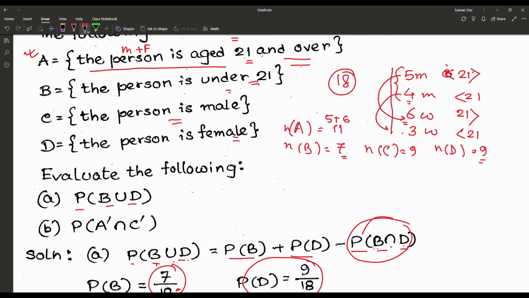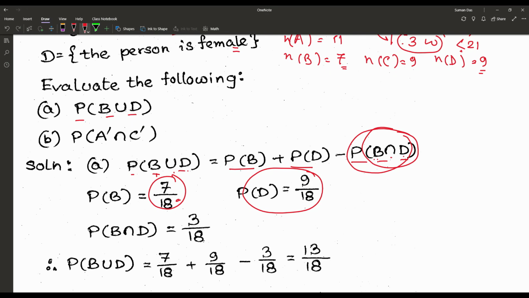The female persons under 21 give us 3W, that means 3 women are under 21. So if we write it, that is 3 by 18.